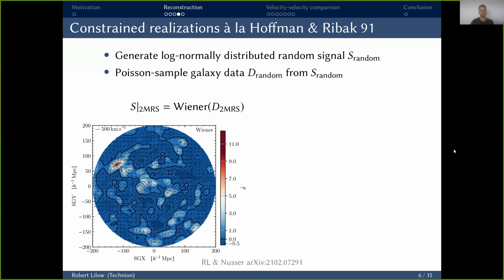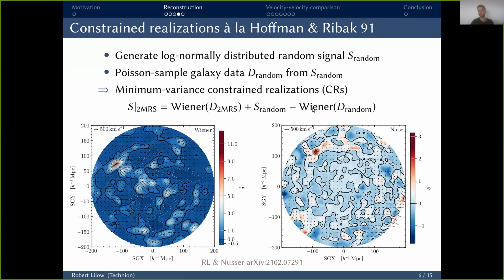Once we have these 2 ingredients, we apply the Wiener filter to this random data realization and subtract this from the true random signal. This together is then a residual correlated noise contribution, which we add to the Wiener filter estimate of our real data.